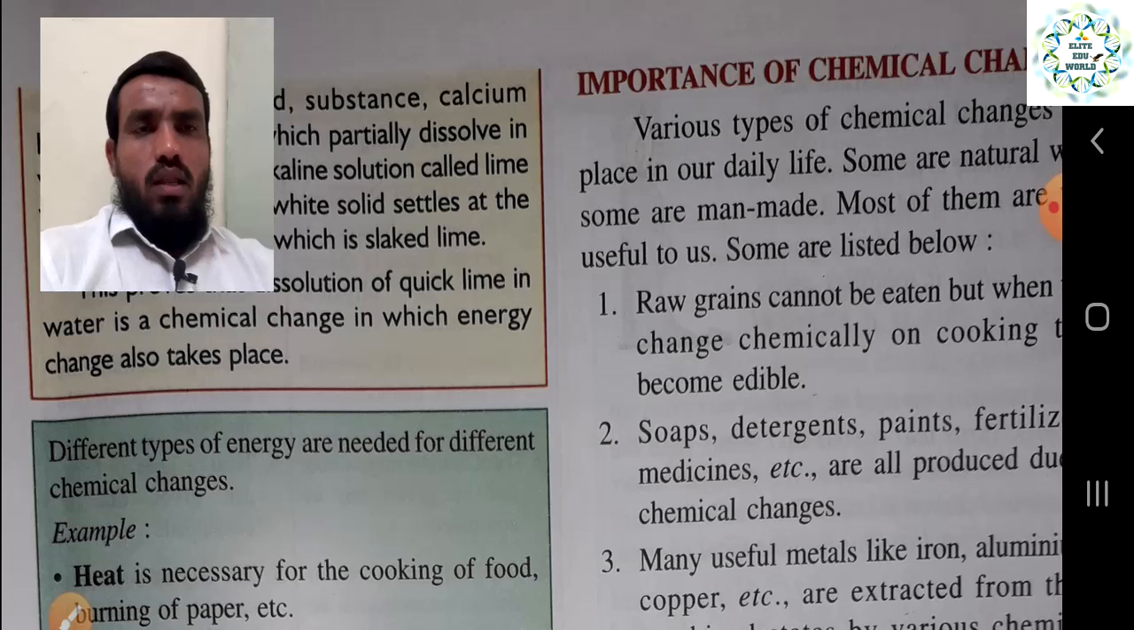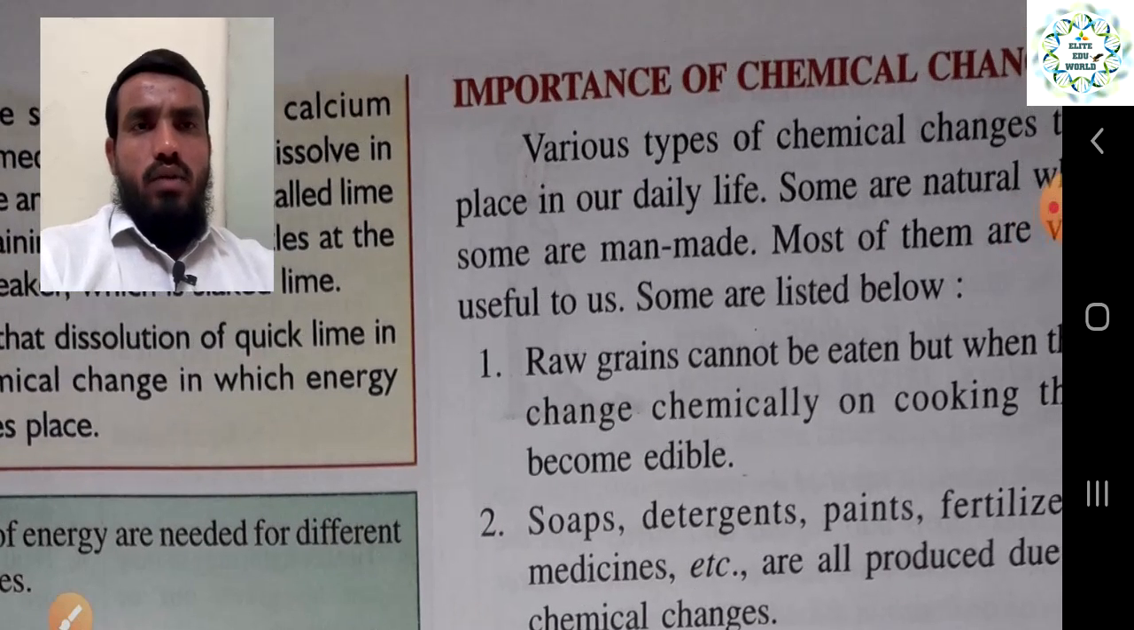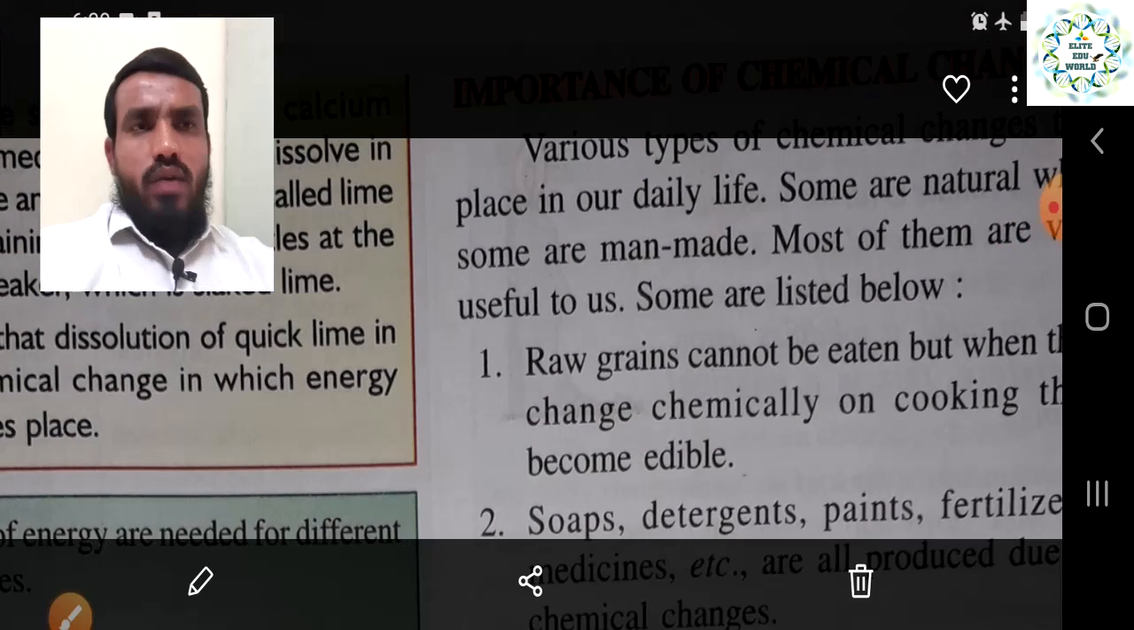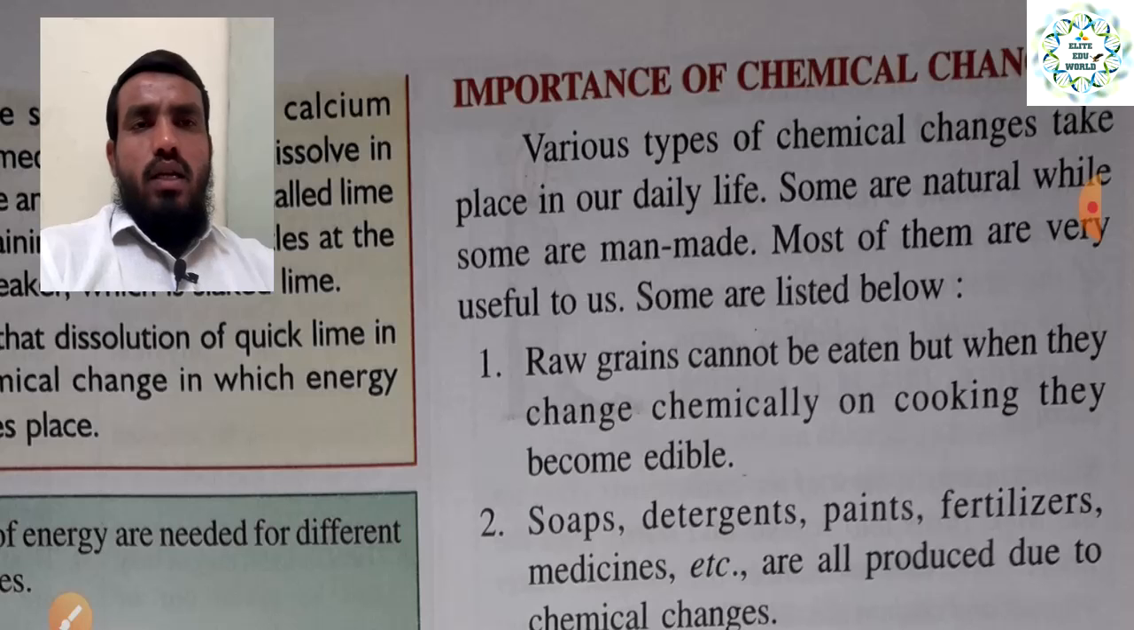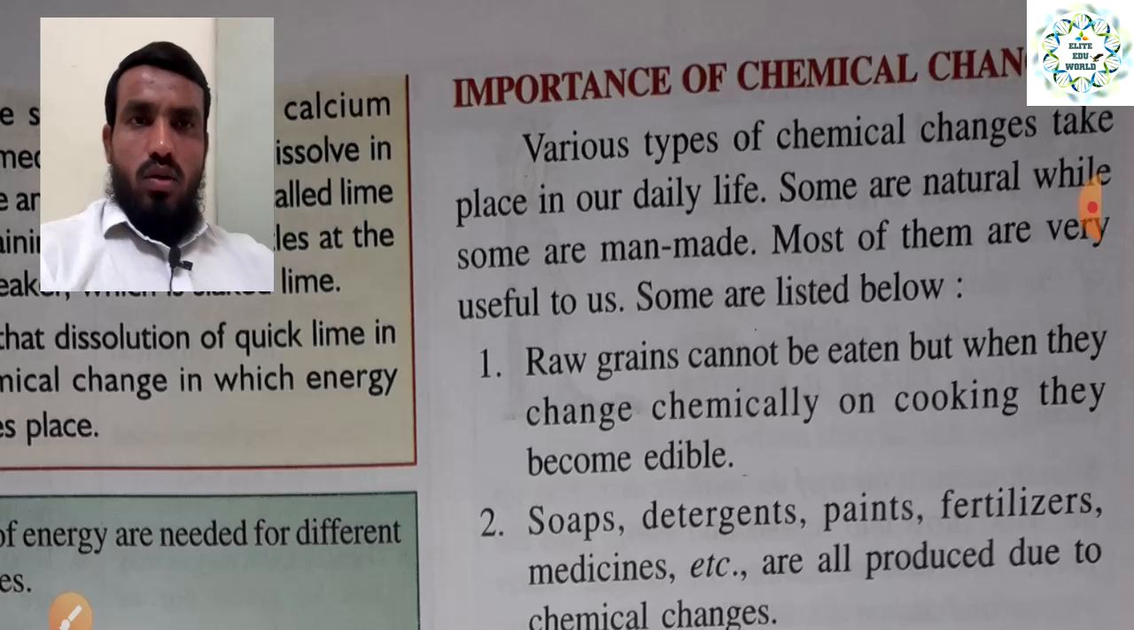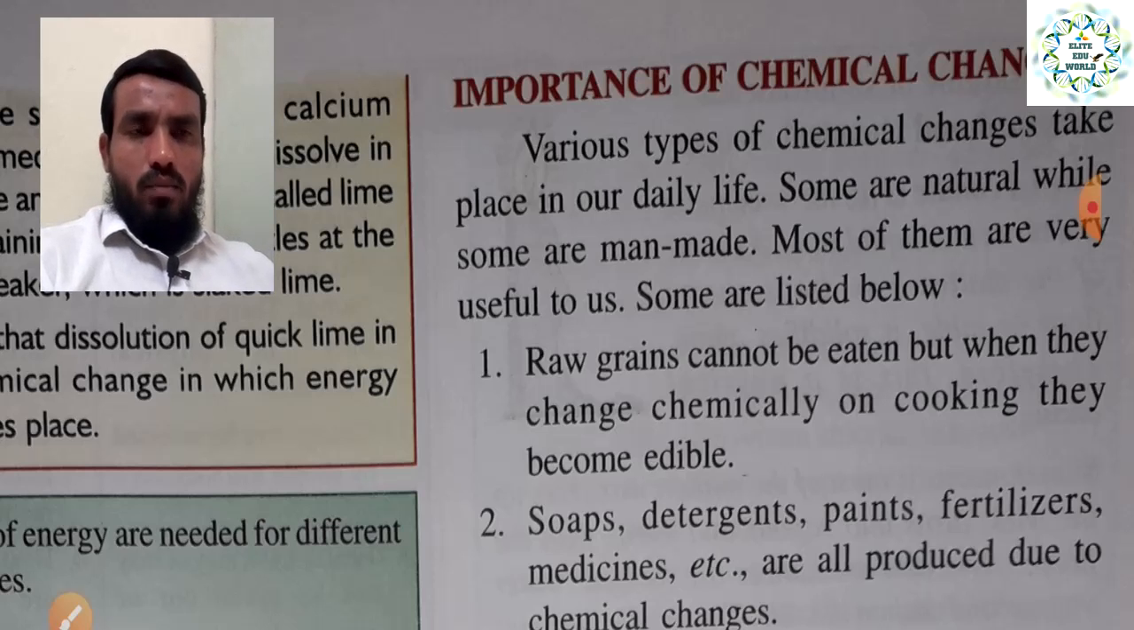Then in our last slide, we started the importance of chemical reactions, why there is a need for them and what advantages there will be. It is a very important thing, because various types of chemical changes from place to place are already being observed. Some are natural while some are man made, and most of them are very useful to us, and some are listed below.